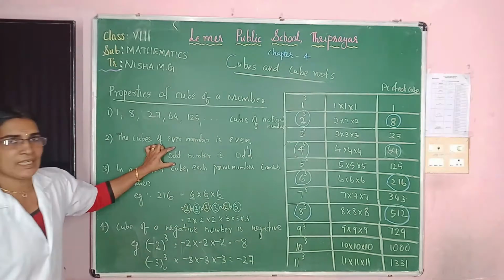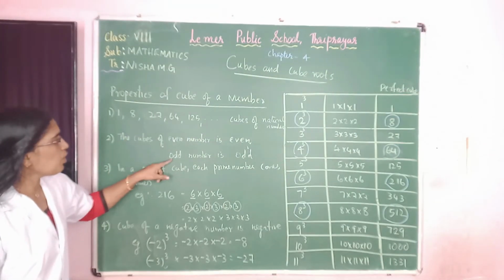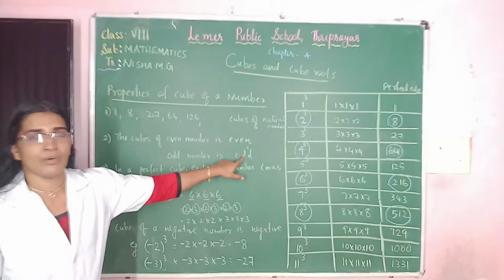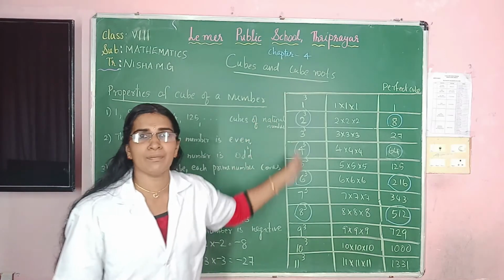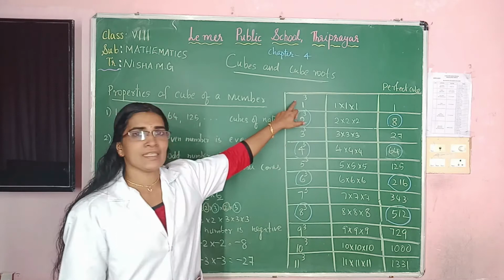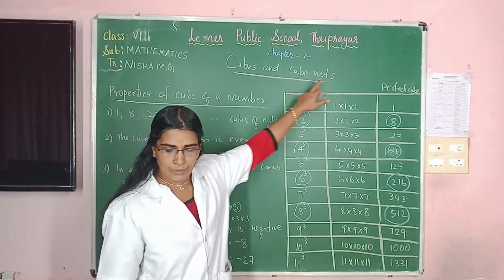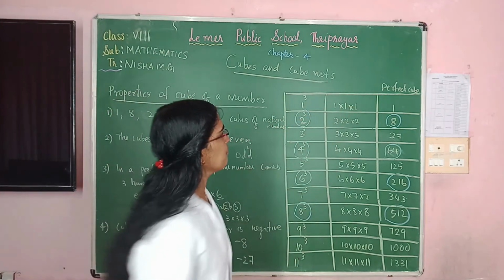And one more sentence is written here: the cube of an odd number is odd. Let us select the odd numbers here. We know that 1 is an odd number. So what is 1 cube? 1 cube is equal to 1.